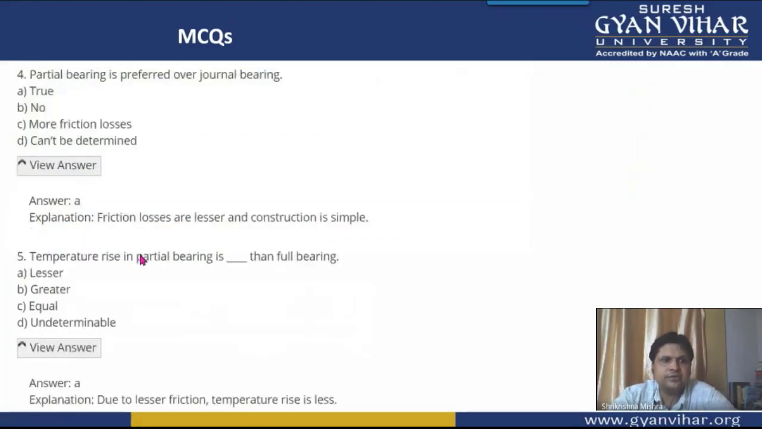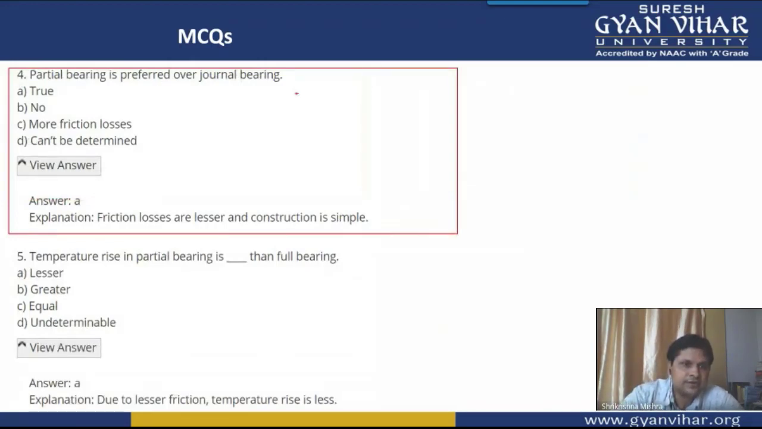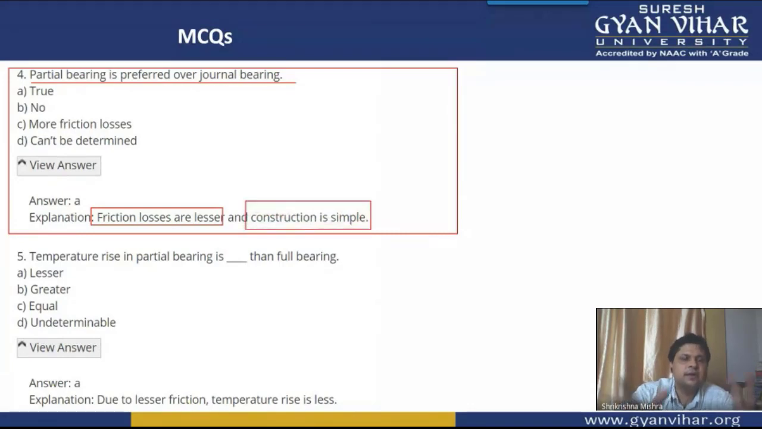Coming to multiple choice question number 4. What is the question saying? Partial bearing is preferred over journal bearings. Why? The reason is that friction losses are generally lesser in the case of journal bearings, and also the construction is simple. It doesn't need any pump or external means, and also frictional losses are less. Therefore, journal bearing is preferred over partial bearing. So the statement that partial bearing is preferred over journal bearing is not true.